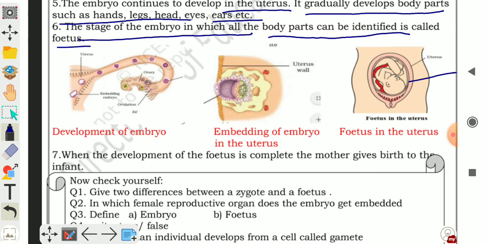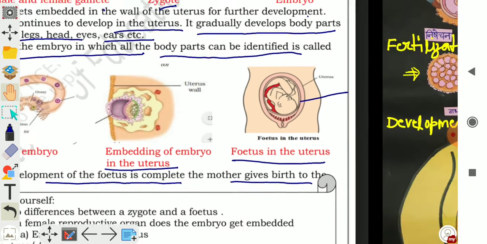In second picture, embedding of embryo in the uterus wall, and last one is fetus in the uterus. When the development of fetus is complete, the mother gives birth to the infant, and it takes about 9 months. You can also see all the pictures together in the diagram.